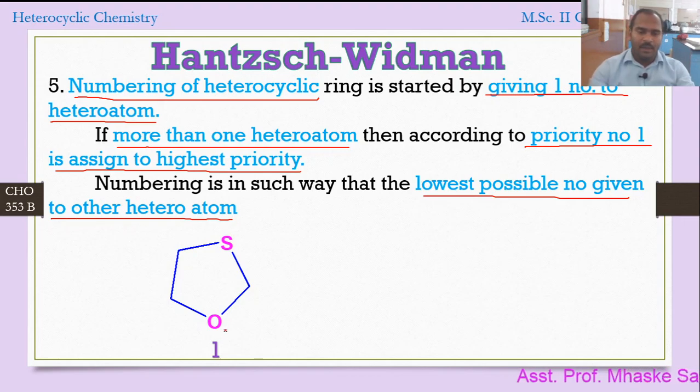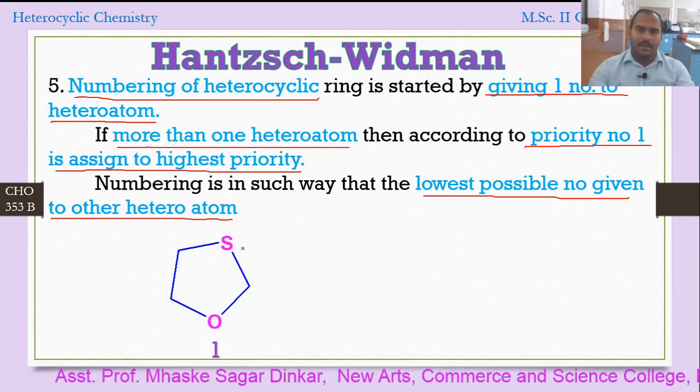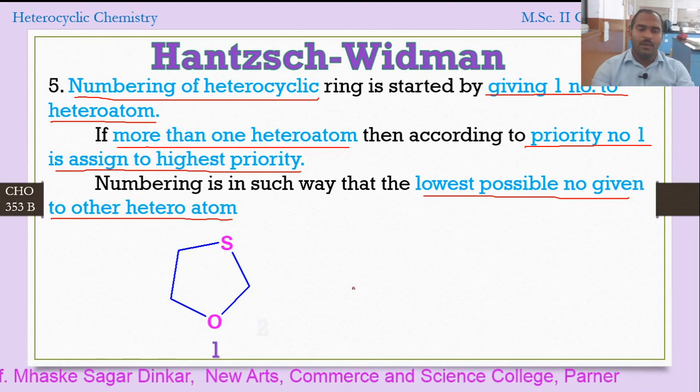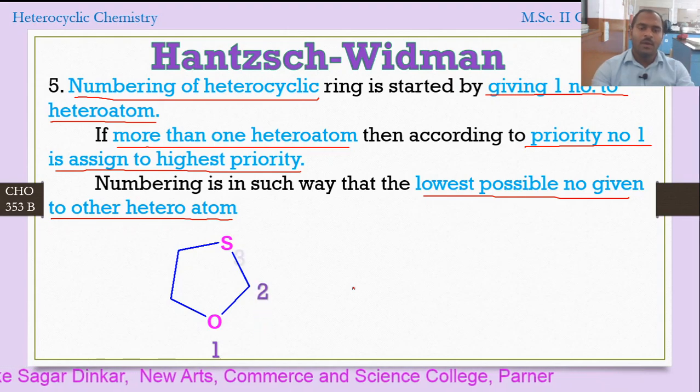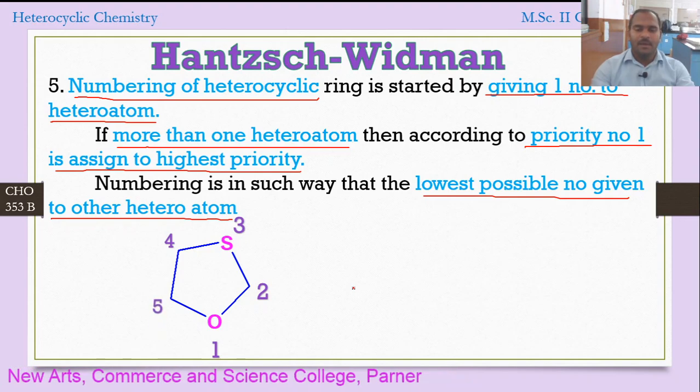Now we can have a possible numbering. We can go by this side or we can go by this side. If I go by this side, 1, 2, 3 and 4, and if I go from this side, 1, 2 and 3. So the lowest possible number we have to assign. So numbering should be like this: 2, 3 for sulfur, 4 to the carbon and 5 to the carbon.